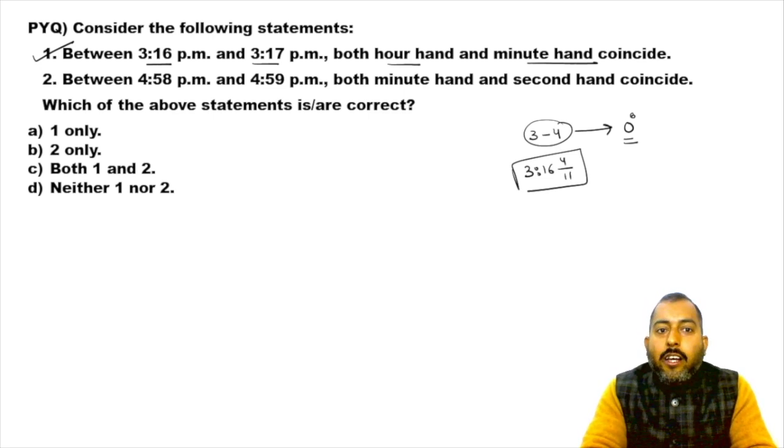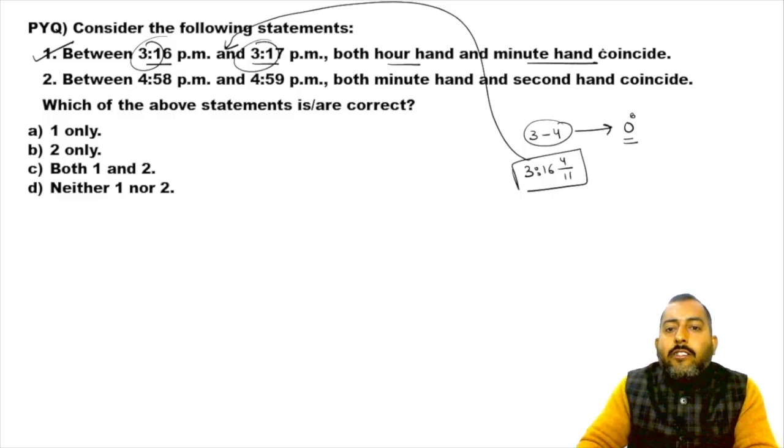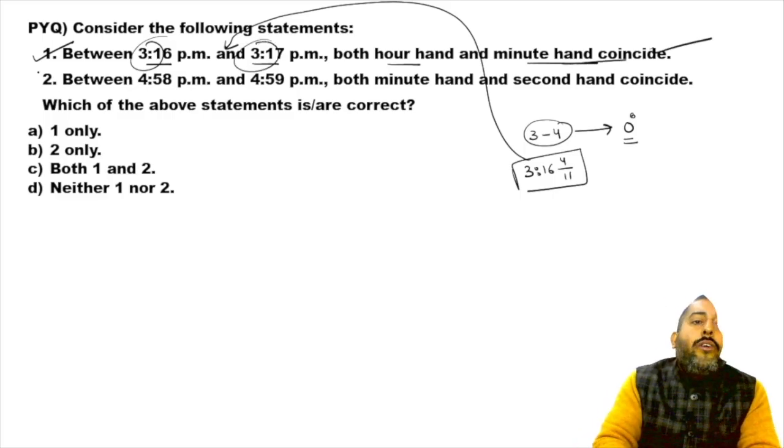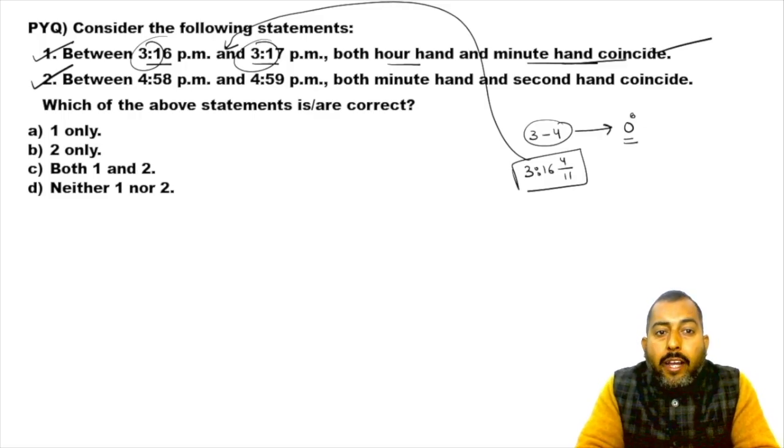Yeah, it is. So you know 316 4/11 is lying between 316 and 317. So that is why statement 1 is correct. Over here statement 2 is also correct. It says between 4:50 p.m. and 4:59 p.m. both minute hand and second hand coincide.